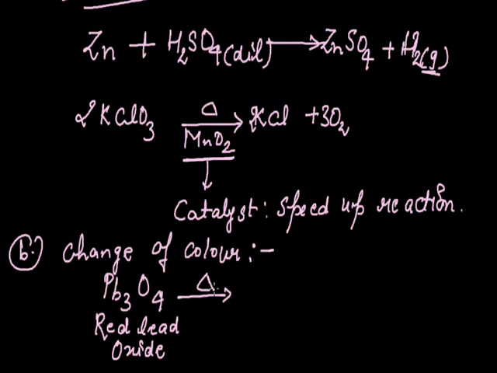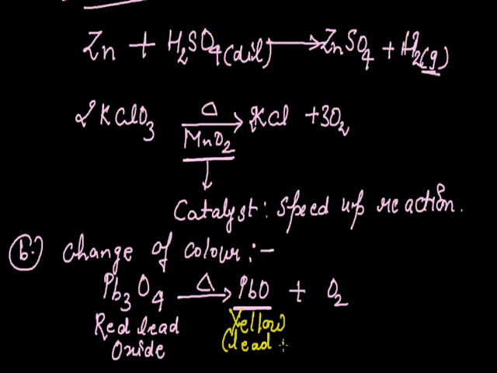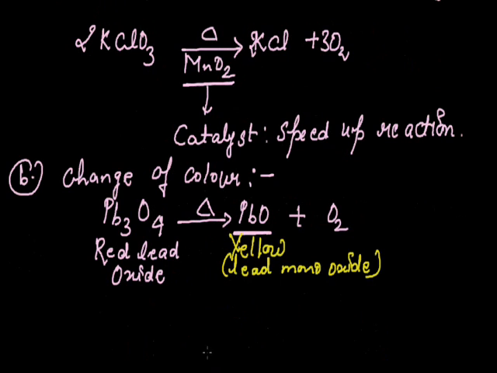On decomposition, it gives PbO plus O2. This PbO is yellow in color, termed as lead monoxide. So what we are observing, Pb3O4, which is red in color, gets converted into PbO, lead monoxide,